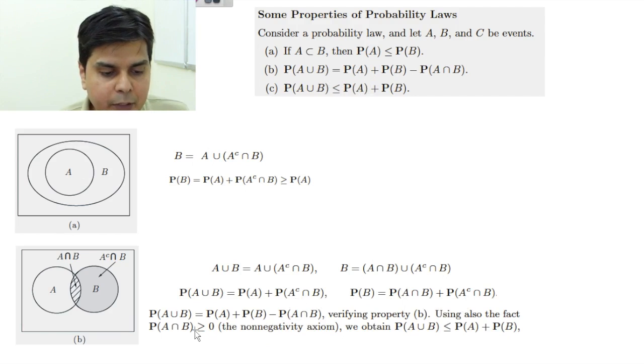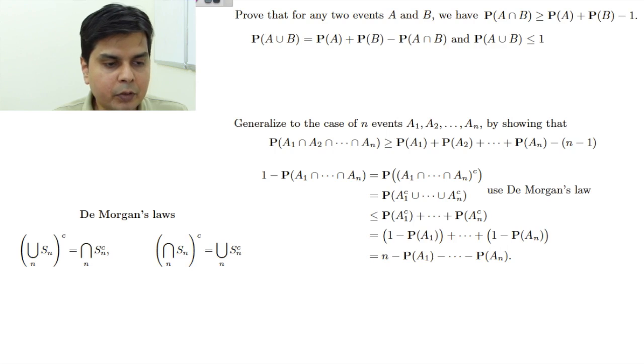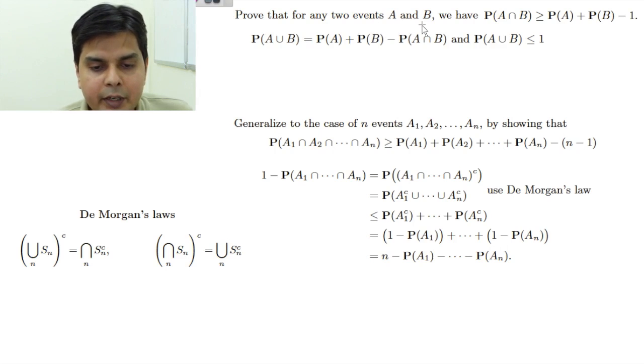Similarly, since we know that P(A intersection B) has to be greater than or equal to 0, from this I can say that P(A union B) is less than or equal to P(A) plus P(B). So this also can be similarly proved. Let me give you another example: prove that for any two events A and B, P(A intersection B) has to be greater than or equal to P(A) plus P(B) minus 1. This is also very simple.